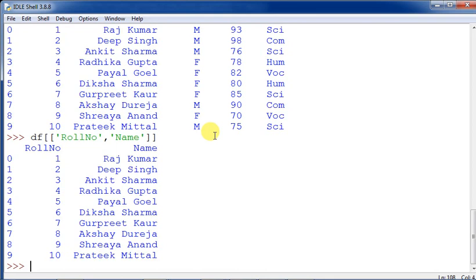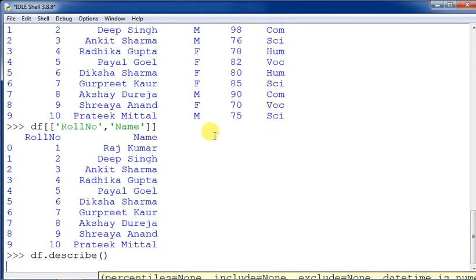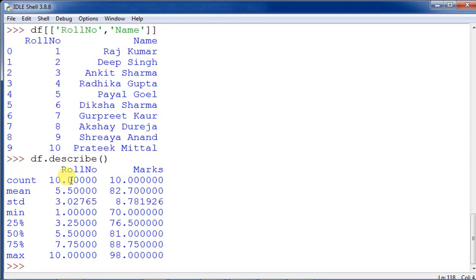Now if you want to display the statistics of this particular data frame, then you can give describe. You need to give open and close brackets at the end, and it will show you all the statistics: count, mean, standard deviation, minimum, quartiles, 50 percent, everything, the maximum value and maximum marks. Every detail will be shown. This is known as the describe command.